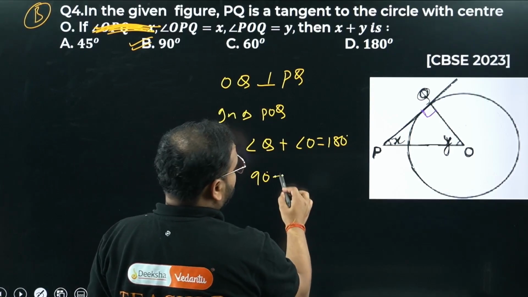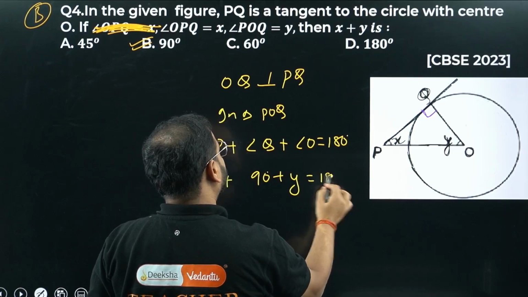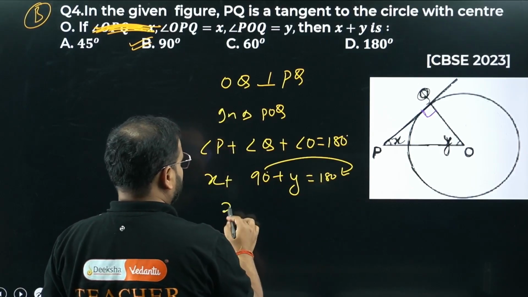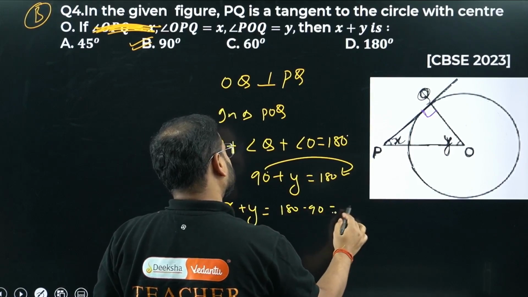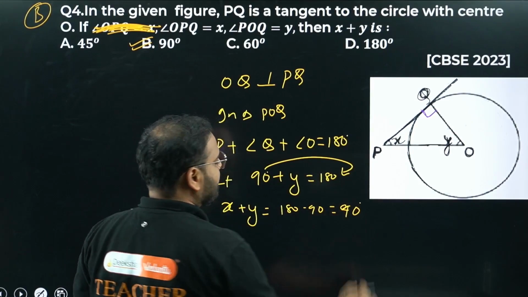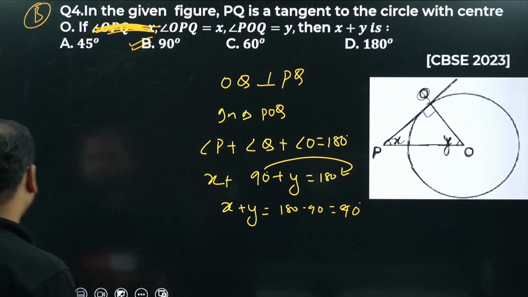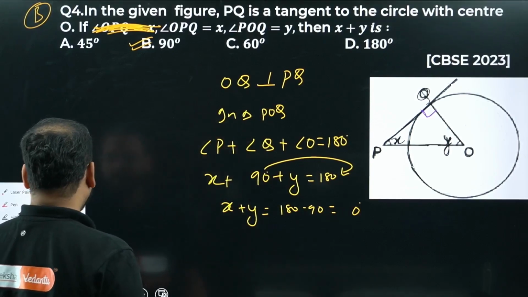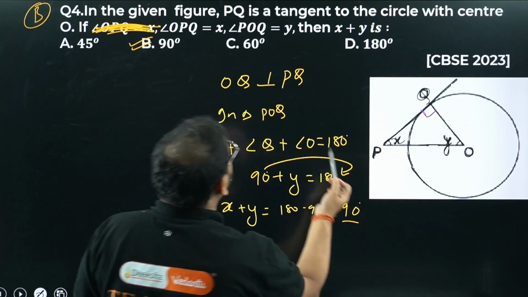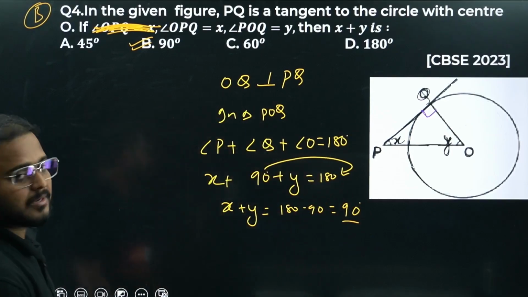What is angle O? Y, sir. Bring 90 over here. So X plus Y equals 180 minus 90. How much is that? Simply 90 degrees. So option number B is correct.